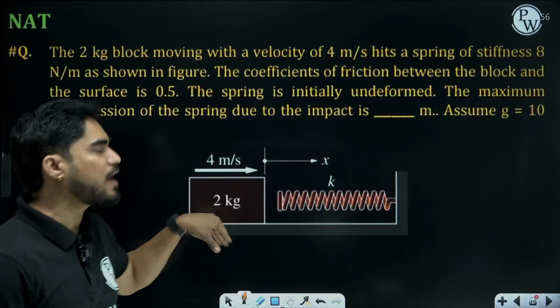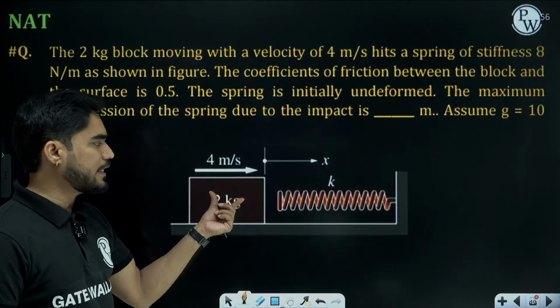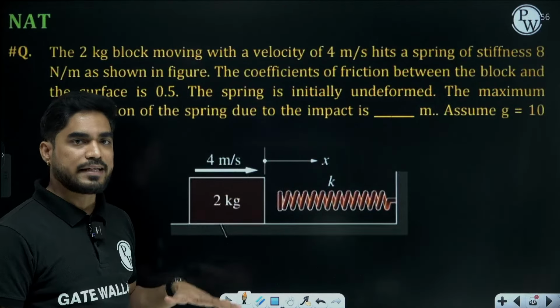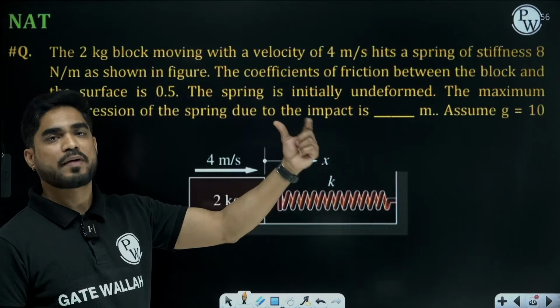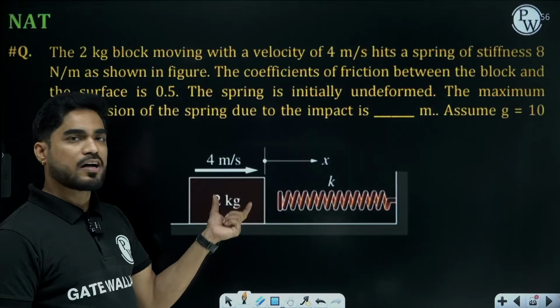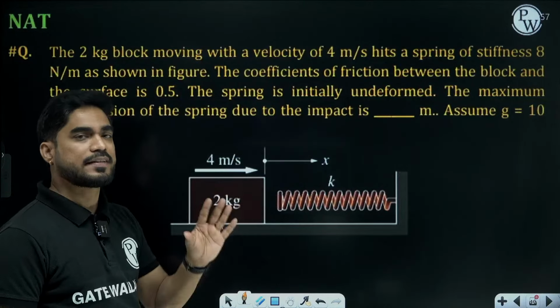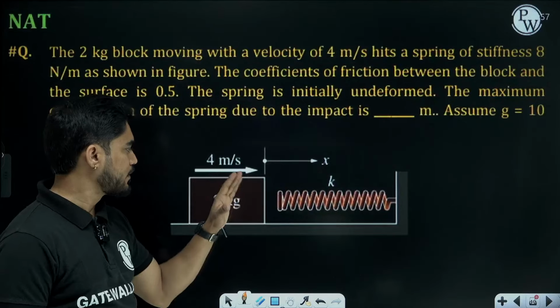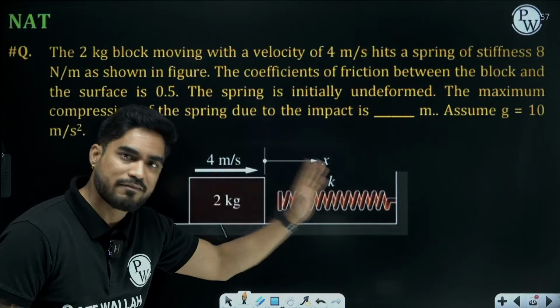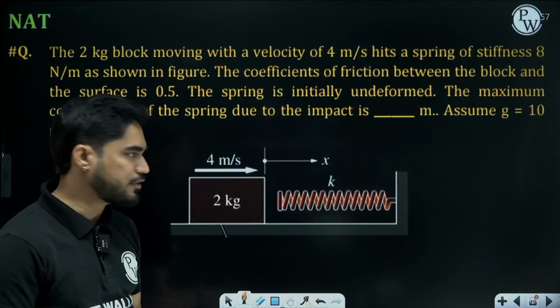It will give all its energy to the spring and come to rest, right? So in the final position, when the spring is compressed to maximum, the block will come to rest. So let's say x is the distance by which the spring is compressed. So x will be the distance by which the block has moved.